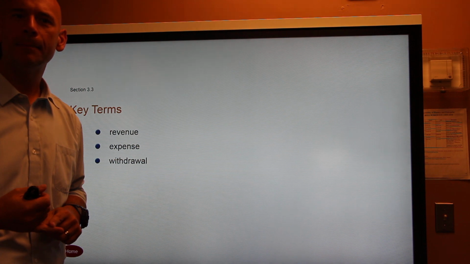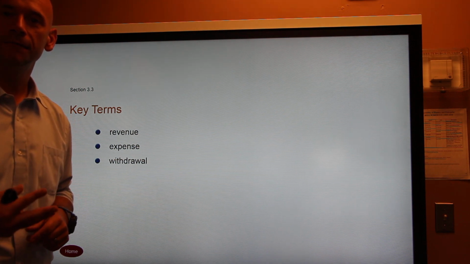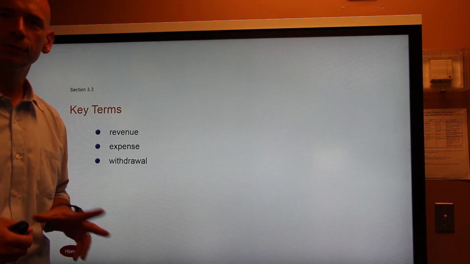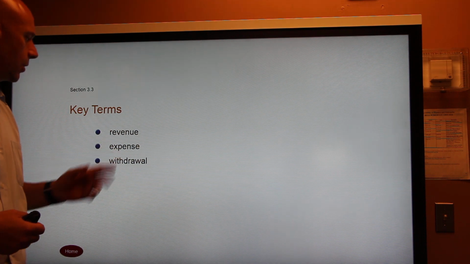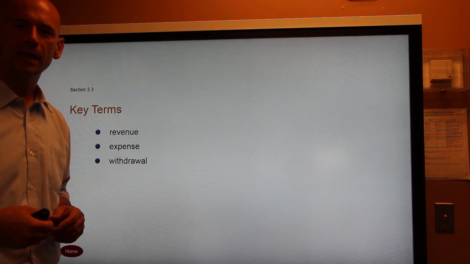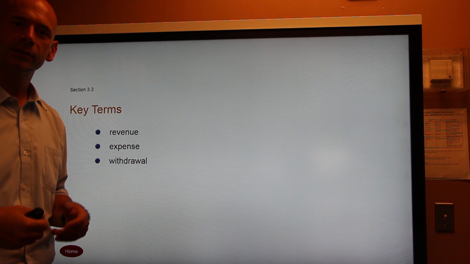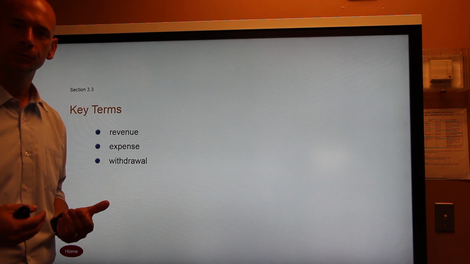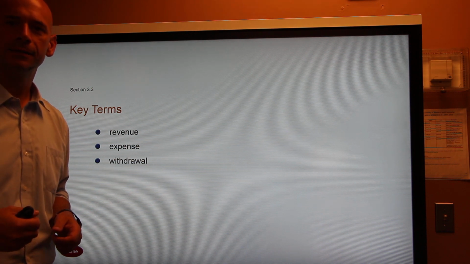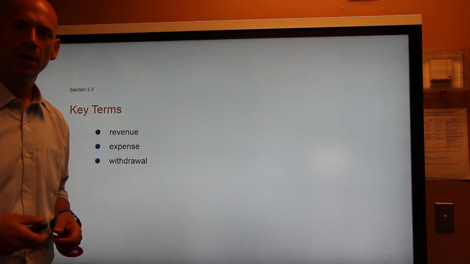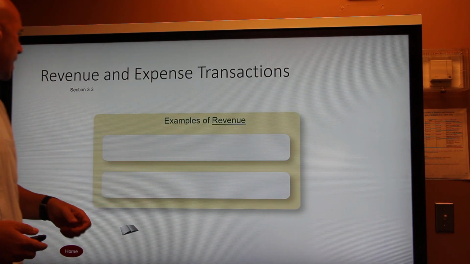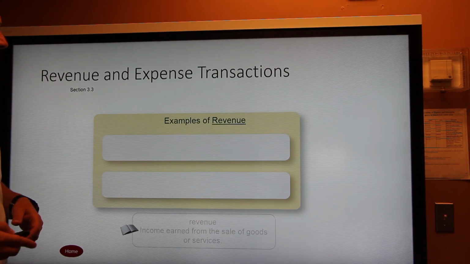And today we're going to look at capital, and we're going to look at 3 accounts that affect our capital. All right? Those 3 accounts that we're going to be talking about: revenue, expenses, and withdrawals. 2 of those accounts will actually decrease the owner's capital, and 1 of those accounts will add to or will increase the owner's capital. So let's get into it. First one we're going to look at today is a revenue account.